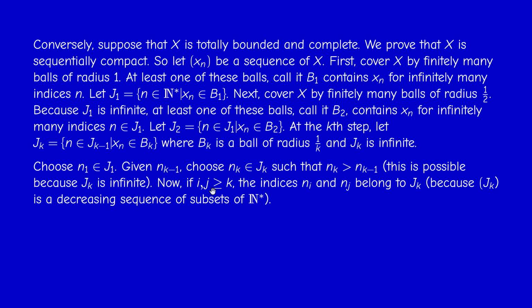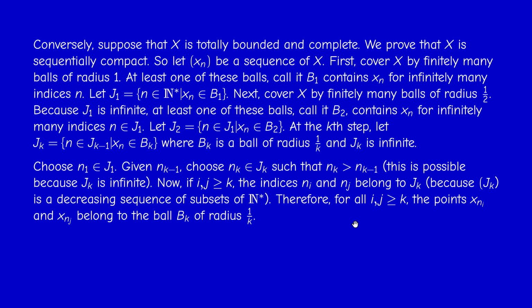If we take i and j, two indices bigger or equal than k, ni and nj by construction belong to Jk, because Jk is decreasing. So n sub i belongs to Ji, but Ji is contained in Jk because this is a decreasing sequence. J1 contains J2, contains Jk, and so on.